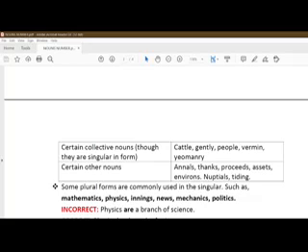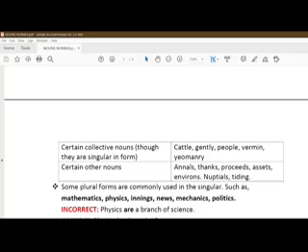There are certain other nouns like annals, thanks, proceeds, assets. Environs, nuptials means conjugal, related to marriage. Tidings, it is written tiding, I should have written there tidings. S is omitted there mistakenly. You correct it with S. Here also we have to add S after it. We cannot write them without the S.